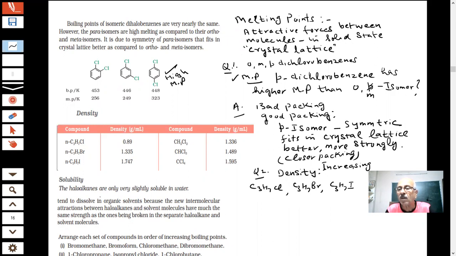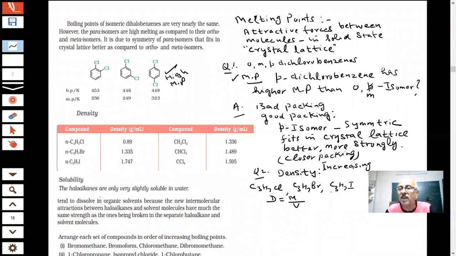Why? You have to give the reason. Sir, because I is the biggest out of them. Biggest, then what does it mean, biggest? Is that the answer? Sir, they'll be more closely packed. It has nothing to do with that. Okay, what is the formula of density? Mass per unit volume. Which has a bigger mass per unit volume here? Here, mass is important.